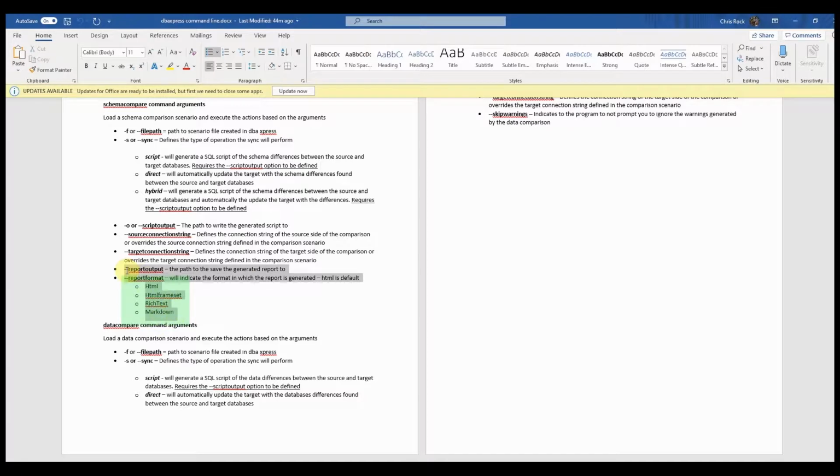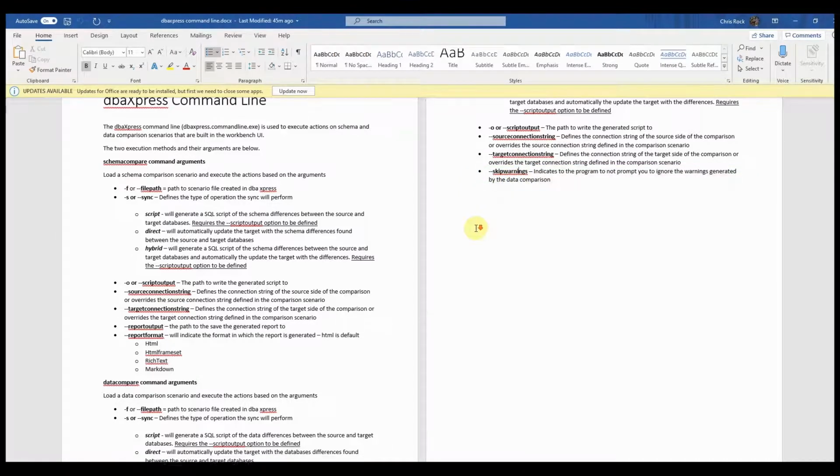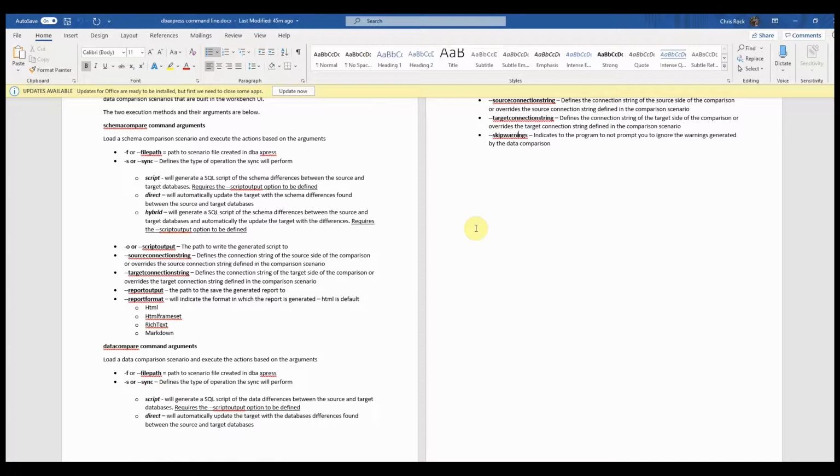The only option that you have available for data comparison, and we'll see this when we get to the data comparison video, is skip warnings. What this means is that there are warnings that get generated when you do a data comparison, mostly because there are missing indexes. You can say, I don't care, skip those warnings, run the data comparison.